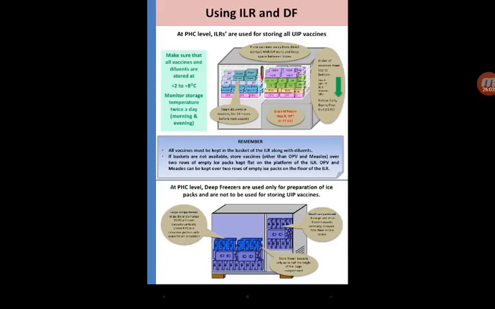Here the temperature monitoring is done with the help of a dial thermometer, and we must check the temperature twice daily. It is the medium of storage for all kinds of vaccines. Clear?